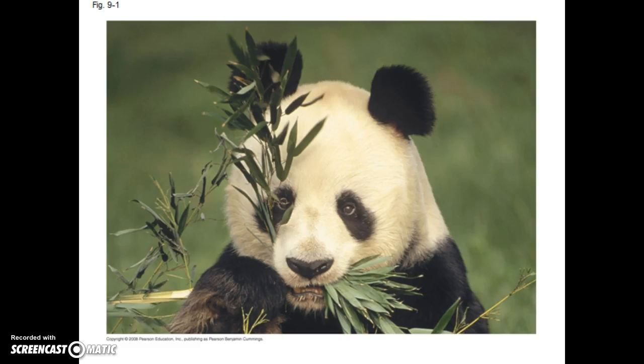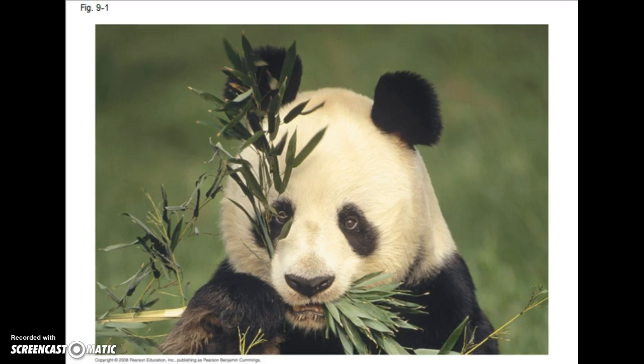Welcome to Chapter 9, where we're talking about cellular respiration, which is how animals and living organisms harness chemical energy. We know that living cells require energy from outside sources. On our screen here we see the giant panda, and some animals, such as the giant panda, obtain energy by eating plants. Some animals feed on other organisms that eat plants. We can trace all of our energy back to the sun.